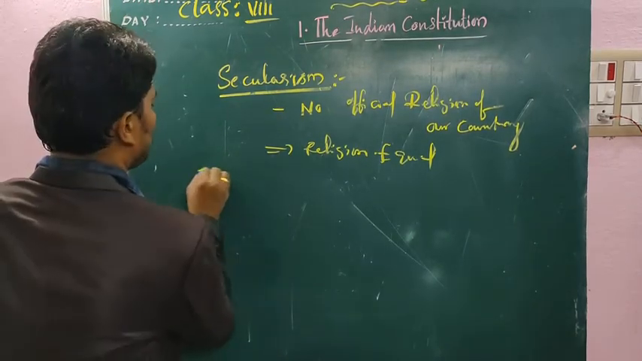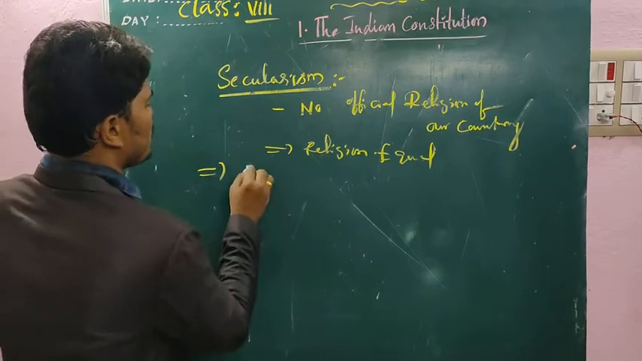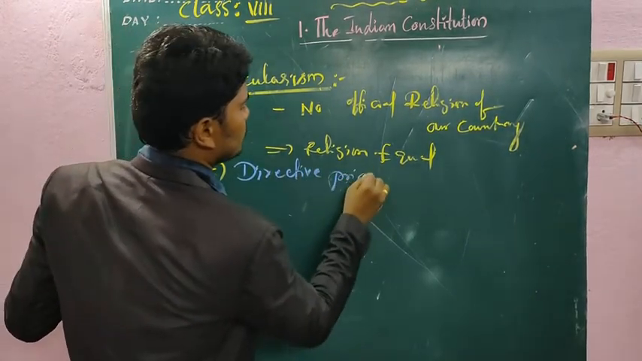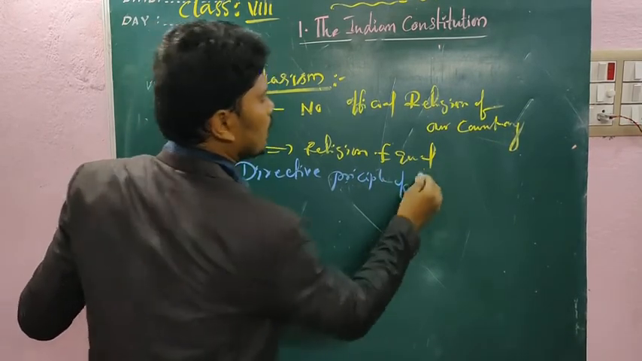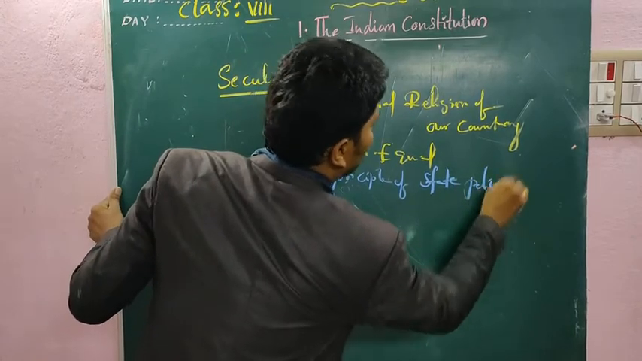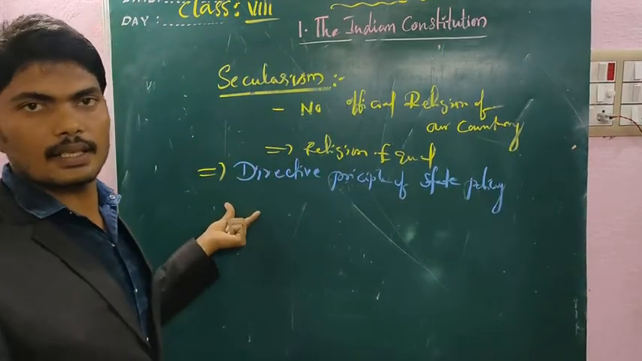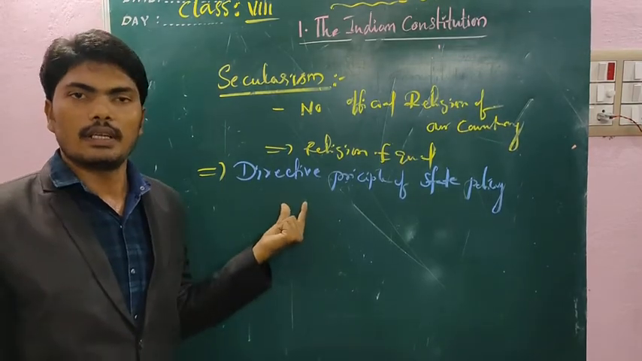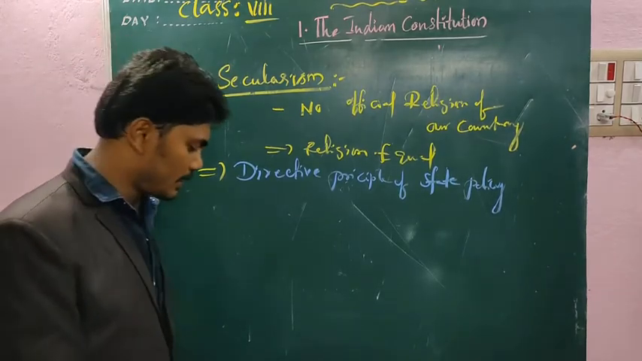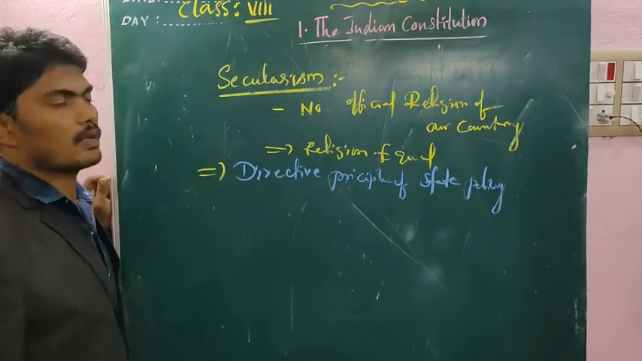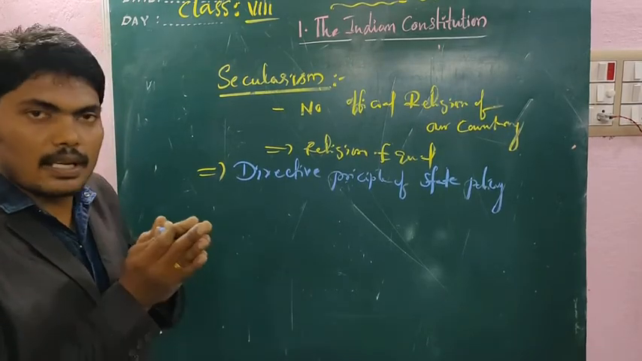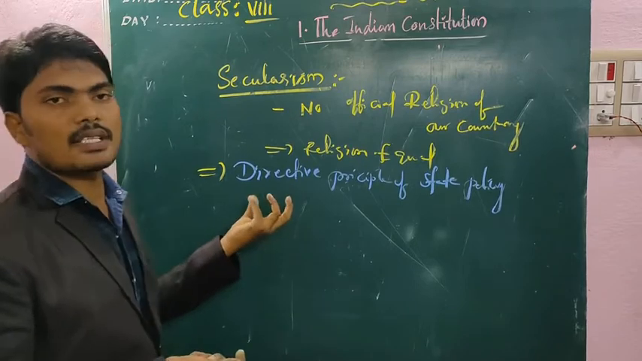Along with the fundamental rights, even the directive principles of state policy are there. These directive principles are the guidelines of the Indian government. Just like the fundamental rights, the directive principles of state policy are mentioned inside the constitution. They are guidelines for the government.